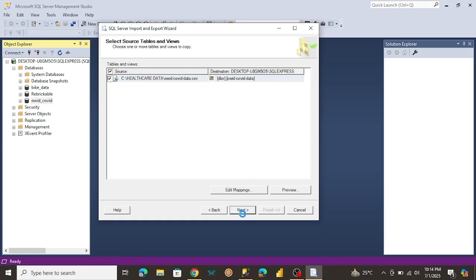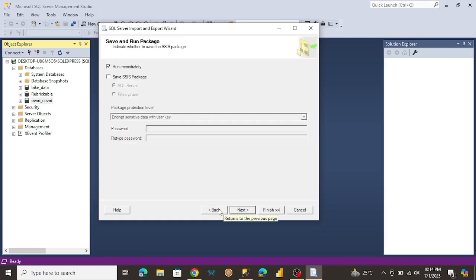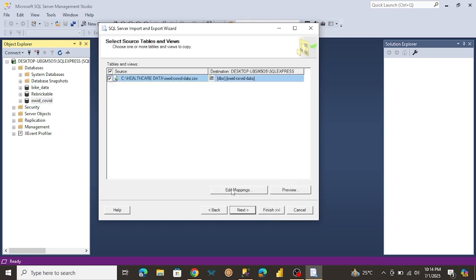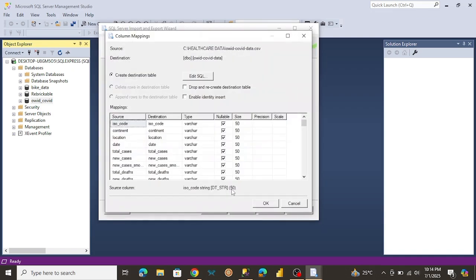Click on next. Okay, before I finish this, I want to show you something. Once you click on edit mappings, this is basically if you're trying to change the data type of certain columns, or the size, or whether you want it to accept null values or not.